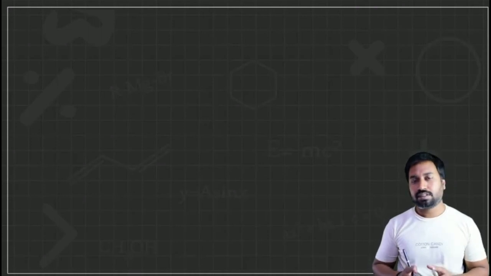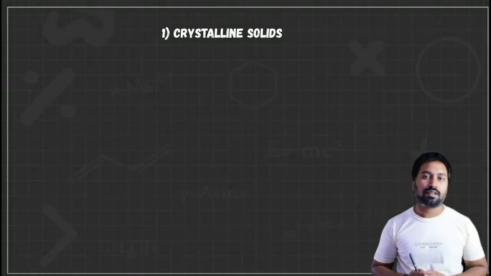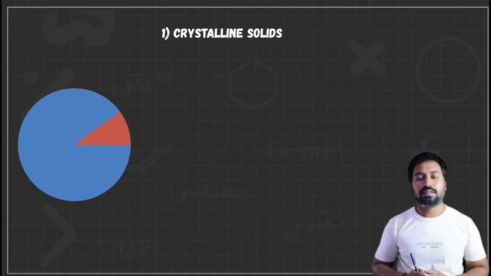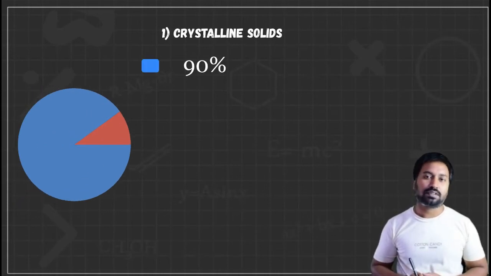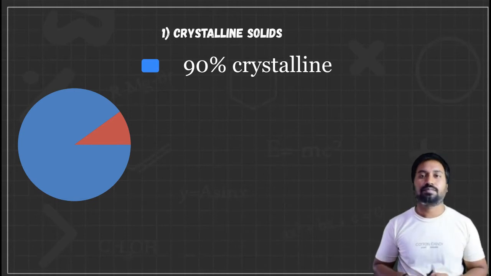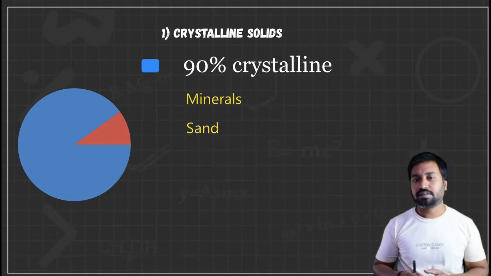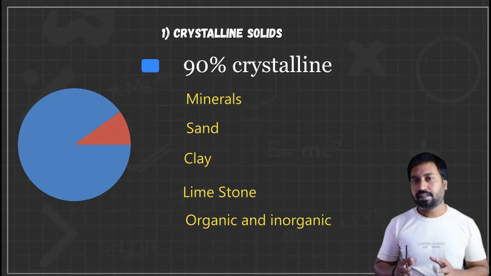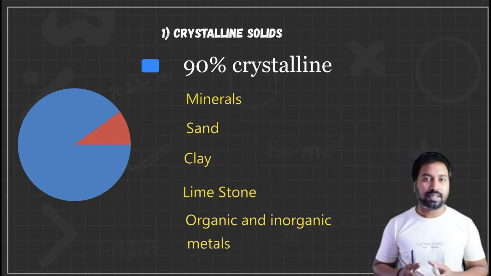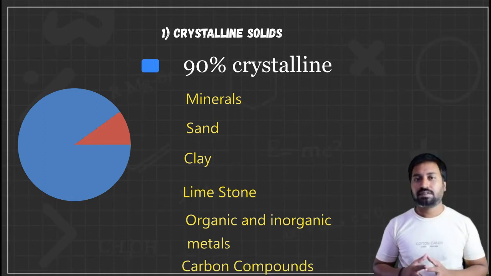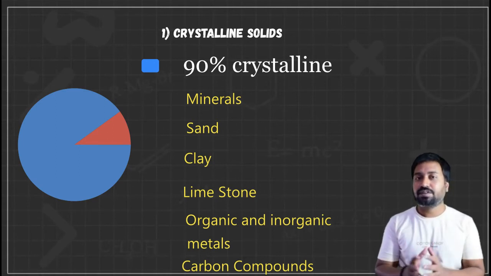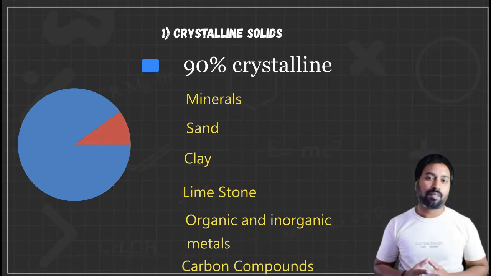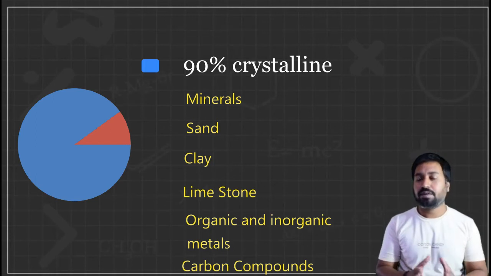Let's see what crystalline solids are. You can see in the chart that around 90% of solids are crystalline solids. Minerals, sand, clay, limestone, organic and inorganic compounds, metals, carbon compounds, and salts contribute to the 90% of crystalline solids around us. Only 10% are amorphous and polycrystalline substances.